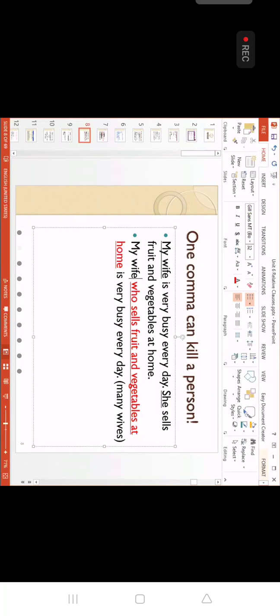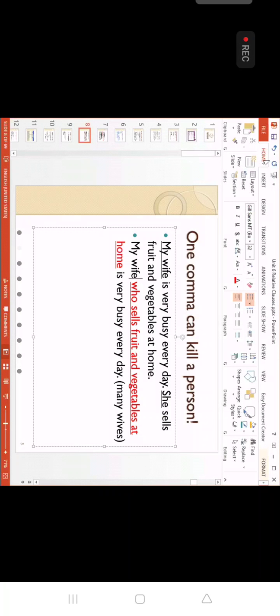No need to put a comma here, just keep it the same. But omitting the comma means you have many wives: a wife is a seller, a wife is a teacher, a wife is a student, a wife is a government worker, a wife is a receptionist, like that.